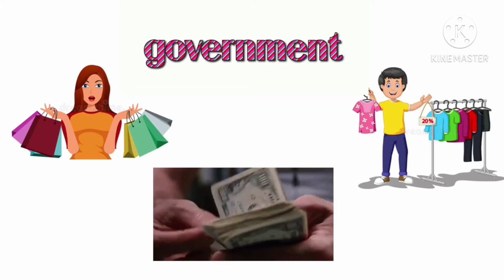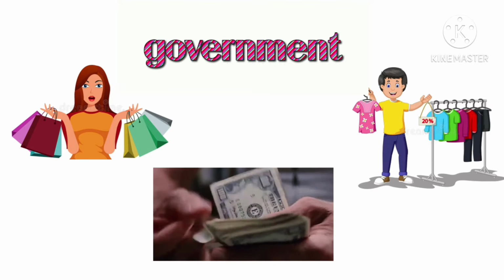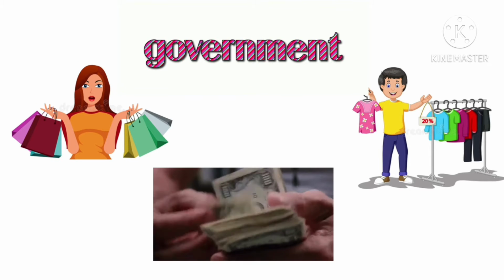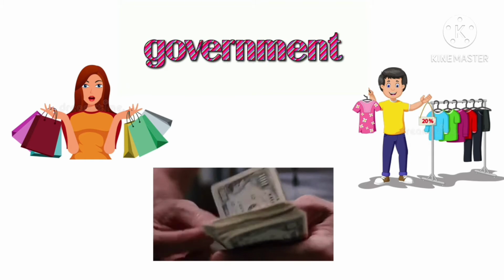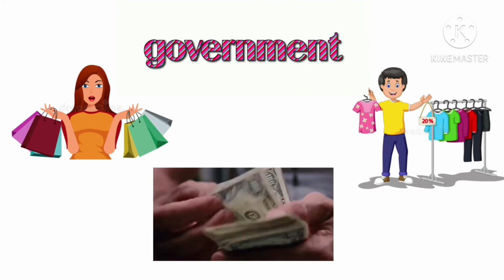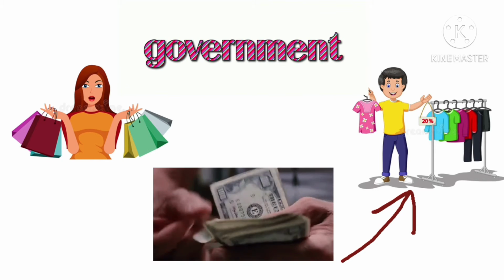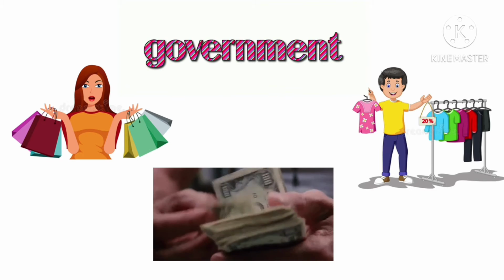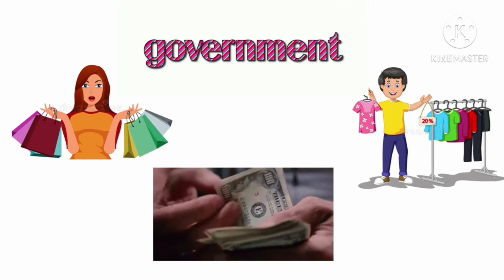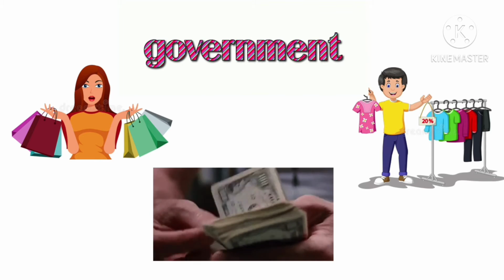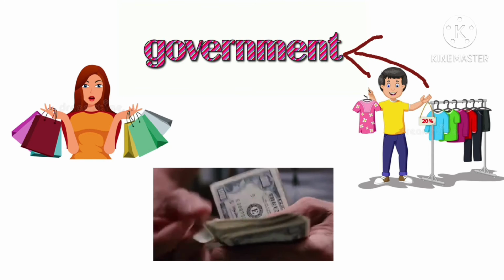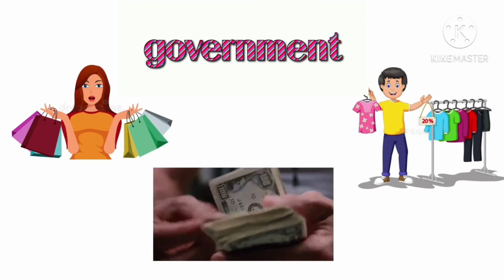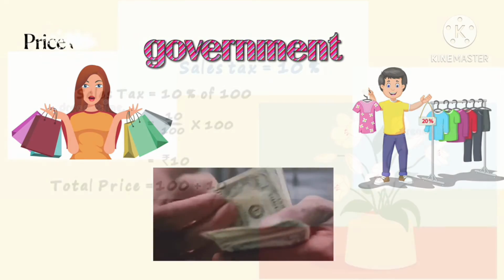Let us discuss a situation to understand the meaning of tax. Trisha wants to purchase a dress which costs her rupees 1500. So she gives 1500 rupees to the shopkeeper. But do you think that the shopkeeper will keep all this money? No. He will give a part of this amount to the government, so that amount which he gives to the government is called tax.